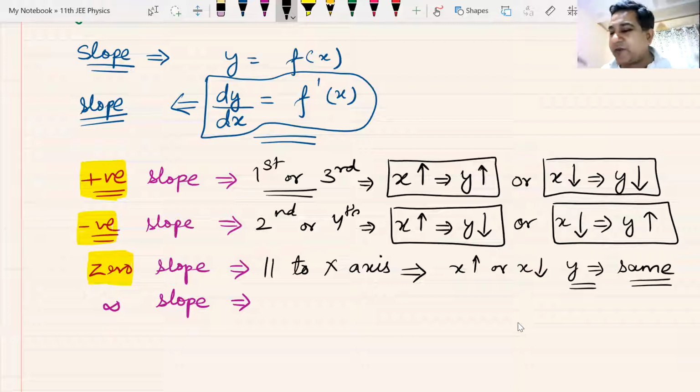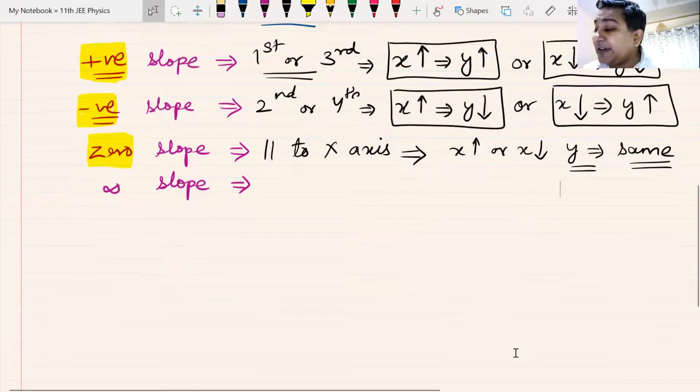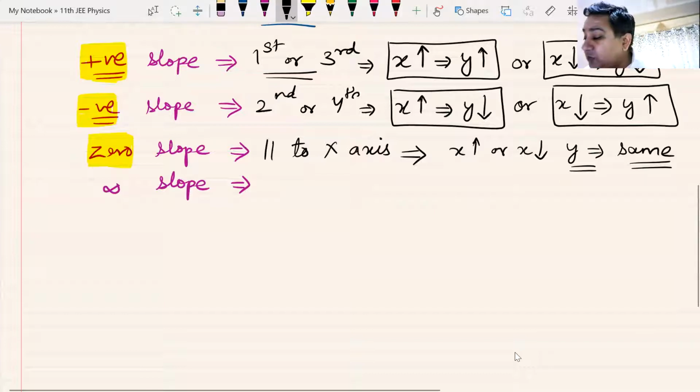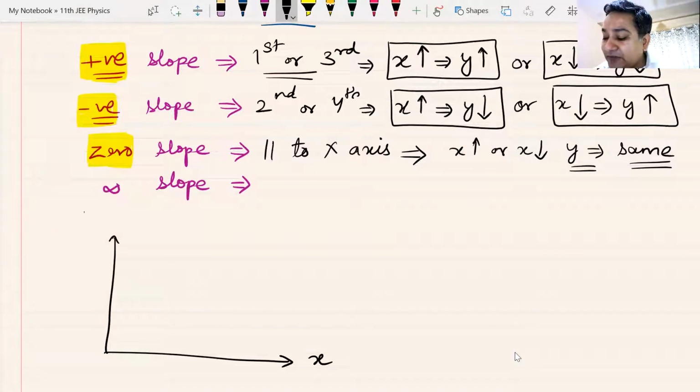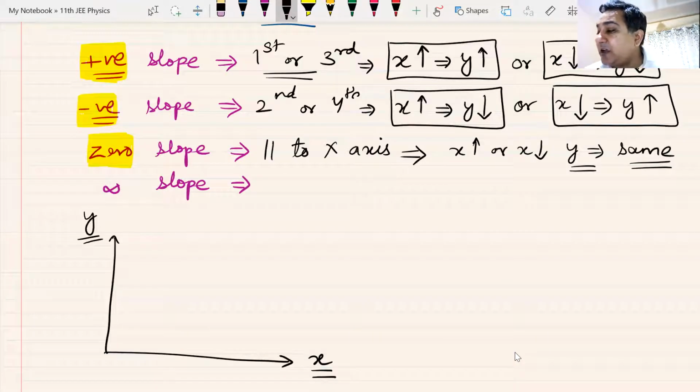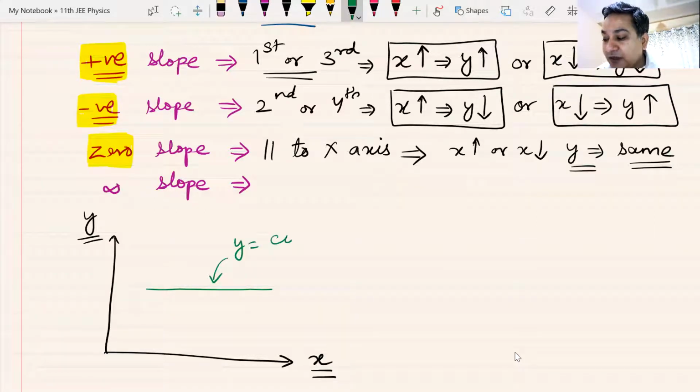Oh, I'm not worried about X. Whatever happens to X, I am least worried. That graph is known as a graph with zero slope. Let me plot it here. This is my x-axis. This is my y-axis. Independent variable x, dependent variable y. Now I have this revolutionary graph. This revolutionary graph is y is constant. Y doesn't change.